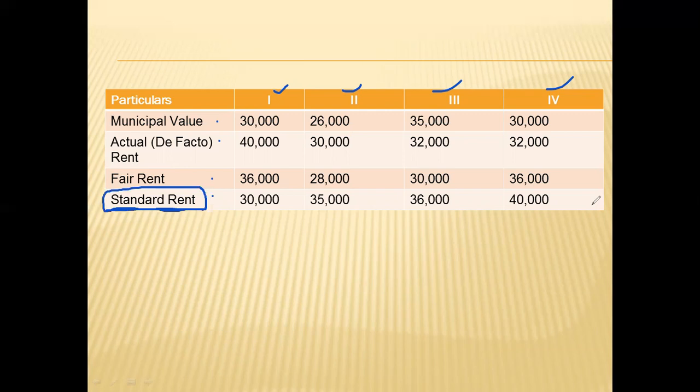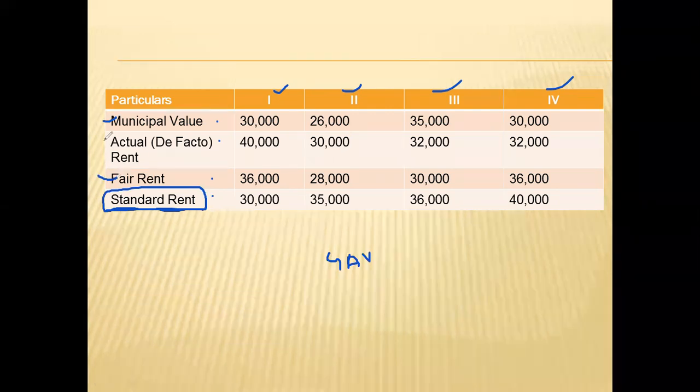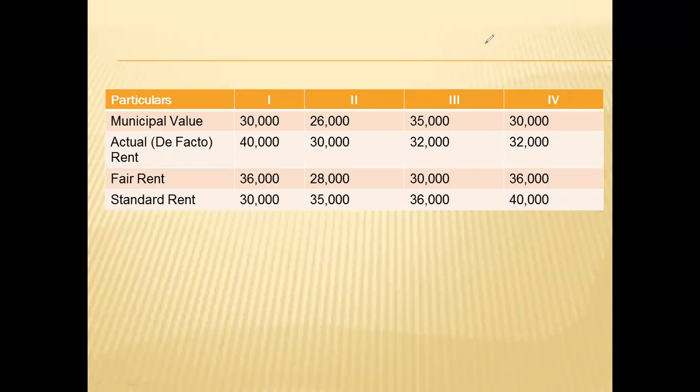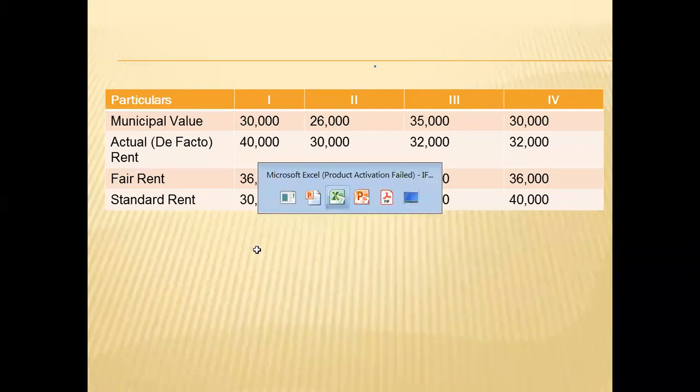Now, how will we calculate the gross annual value if standard rent is there? The normal procedure we have understood. If standard rent is not there, how do we calculate? We compare municipal value and fair rent. We get the RLV. The RLV we compare with the actual rent. We get the GAV. Now, if standard rent is there, what will be the change in the solution? The method and everything else will remain the same. Only one small change will be there. That we will understand now.